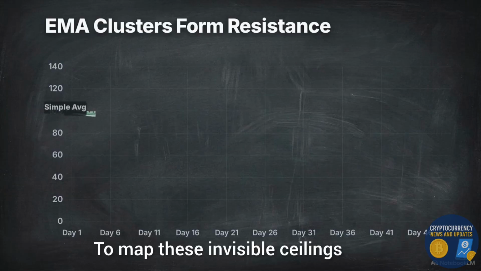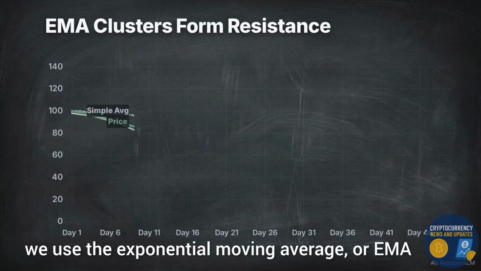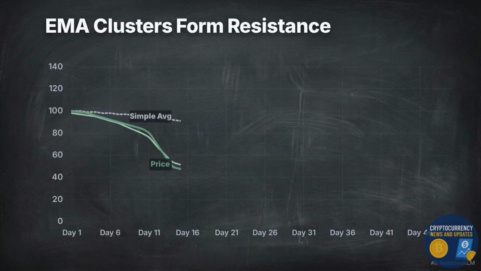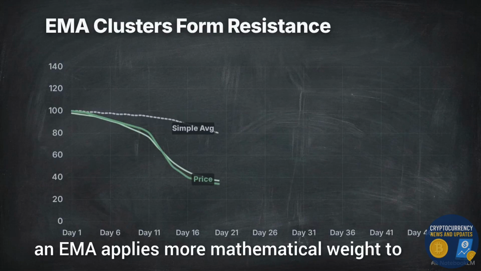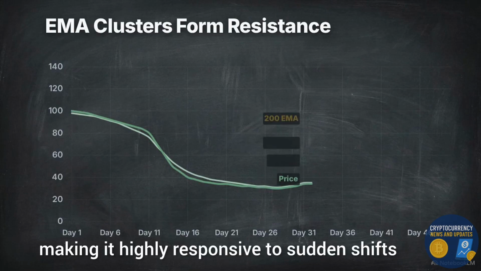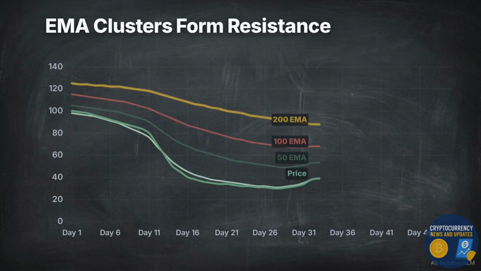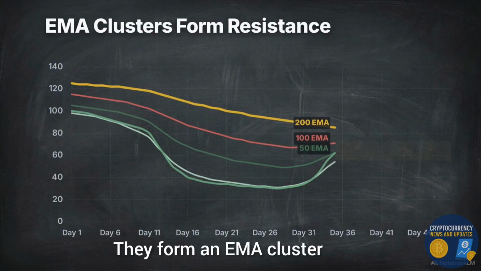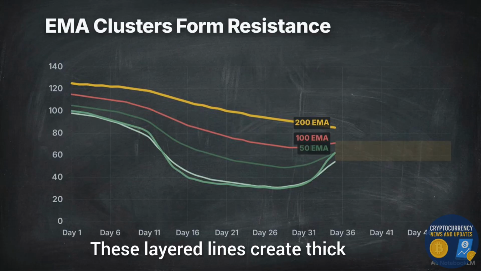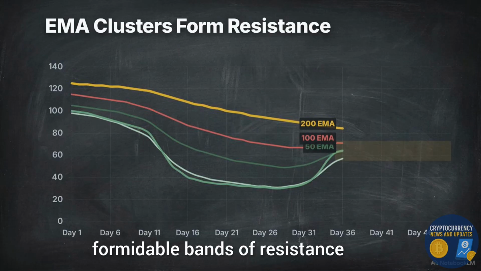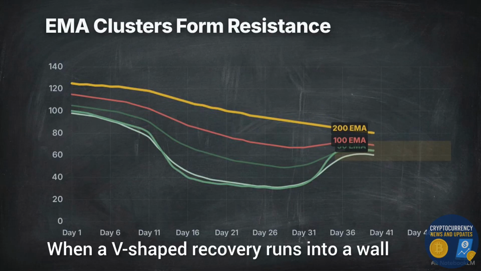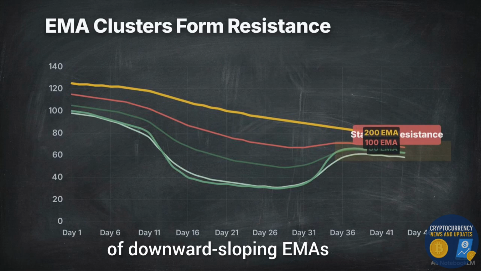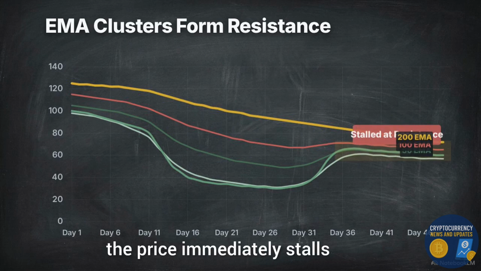To map these invisible ceilings, we use the exponential moving average, or EMA. Unlike a simple average, an EMA applies more mathematical weight to the most recent price data, making it highly responsive to sudden shifts. Looking at this animated chart, we can see what happens when multiple moving averages converge. They form an EMA cluster. These layered lines create thick, formidable bands of resistance. When a V-shaped recovery runs into a wall of downward-sloping EMAs, the price immediately stalls.